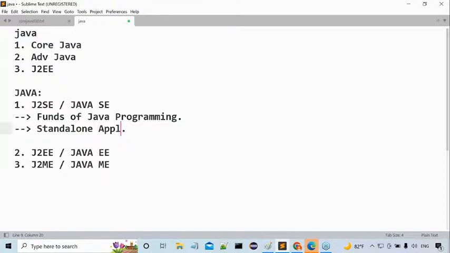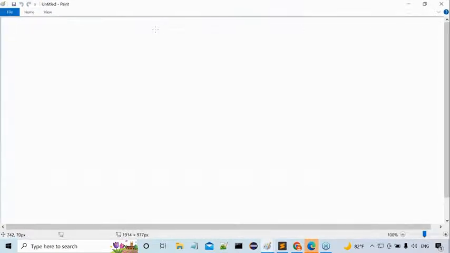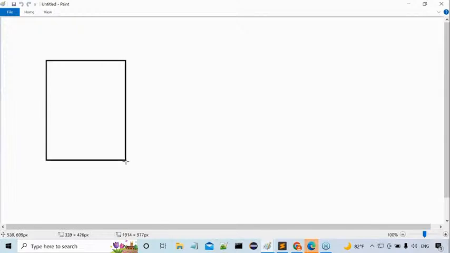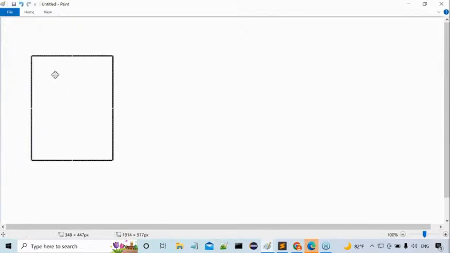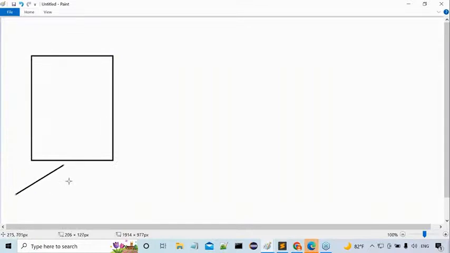Now see this standalone application. I want to give a diagram here. In a simple diagram, try to observe this clearly. What exactly is the standalone application I'm telling you about? For our analysis purposes, a simple application. For example, I want to take this as a computer. This is a machine. I use computer in the sense of a machine. Whenever I say machine, you can think of it as a computer, a mobile phone, or anything. Simply, I want to say a machine, that's it.